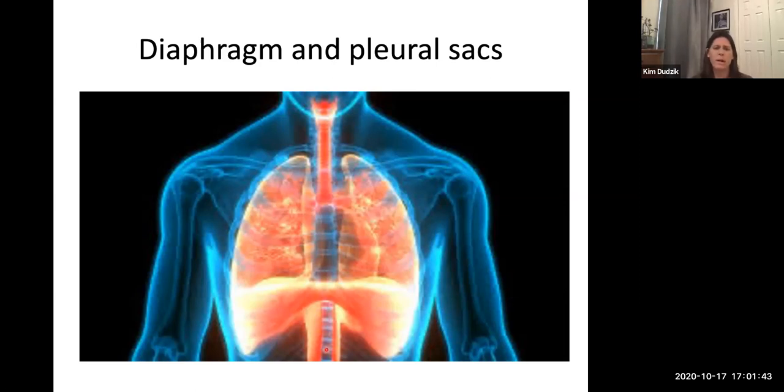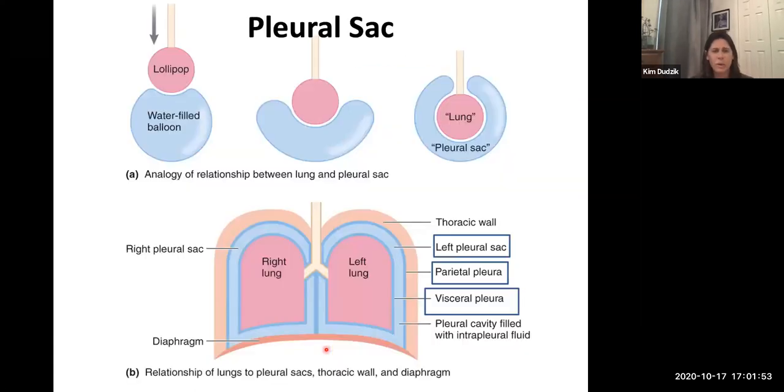And those pleural membranes are going to be important as well. So I'll show you those in just a minute. It makes it a double wall, right? And this is actually what it looks like. So down in the lower picture here, this is just kind of a drawing of each lung. And then the blue is representing the membranes or the pleural membranes.